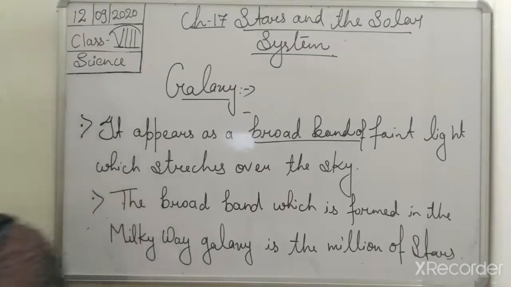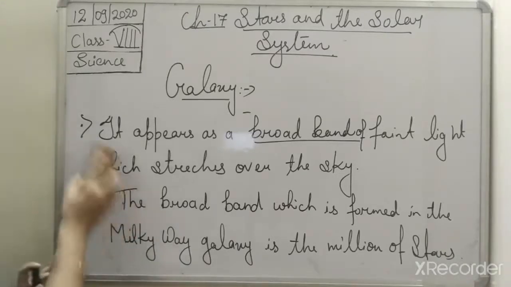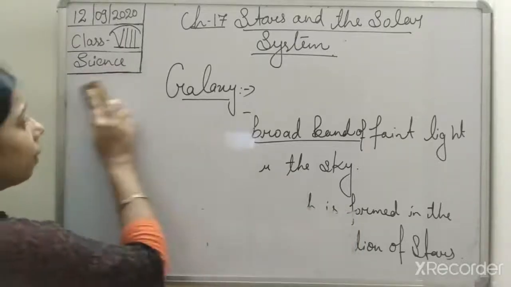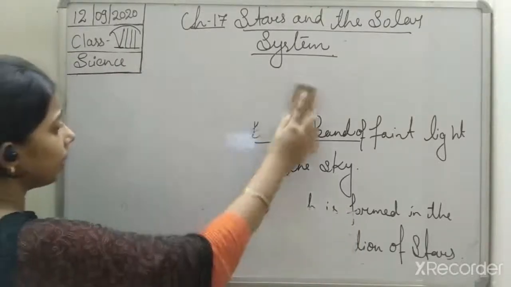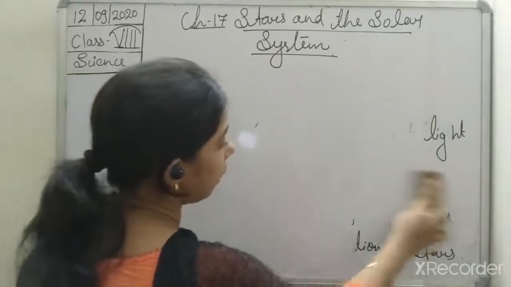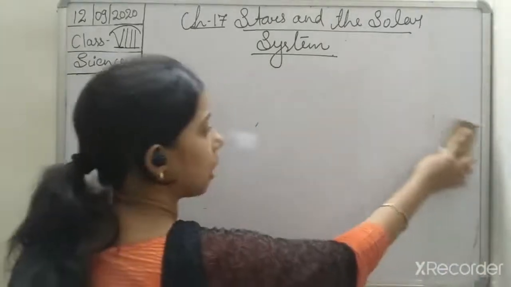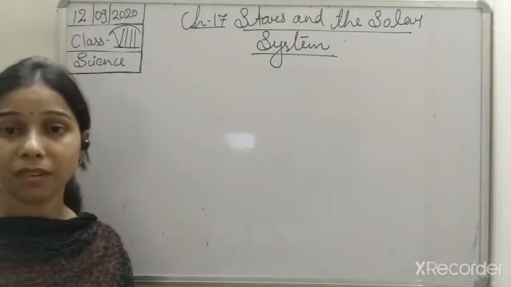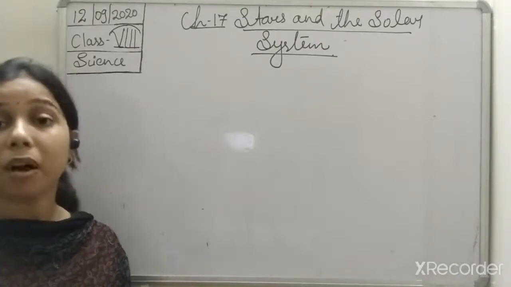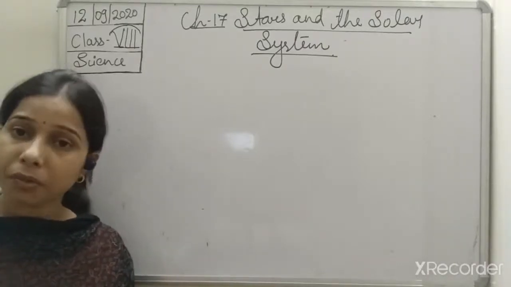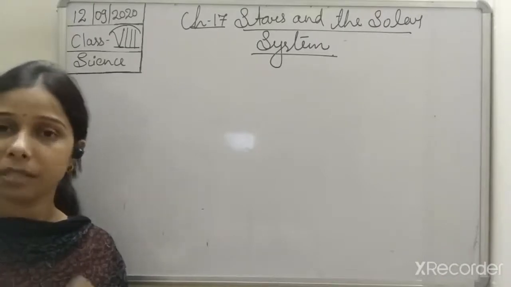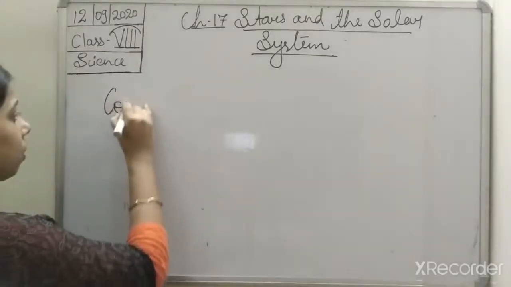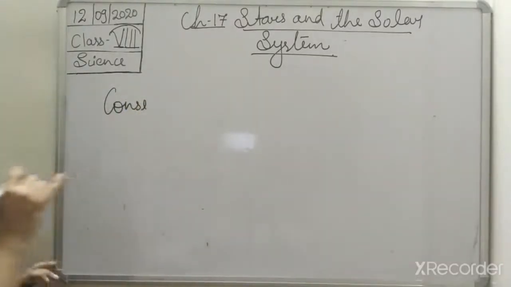Now we will move to another topic, and that is constellation. What is a constellation, students? You see, millions of stars are there. We are continuously saying that there is not one star in the galaxy, but millions of stars. Now all these stars have arranged themselves and give a shape, a pattern, and the study of the pattern of such stars comes under constellation. So we can write it, constellation.